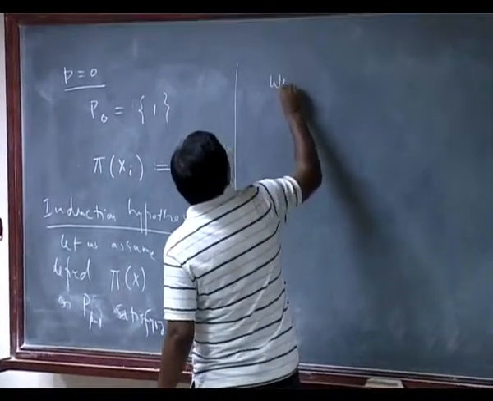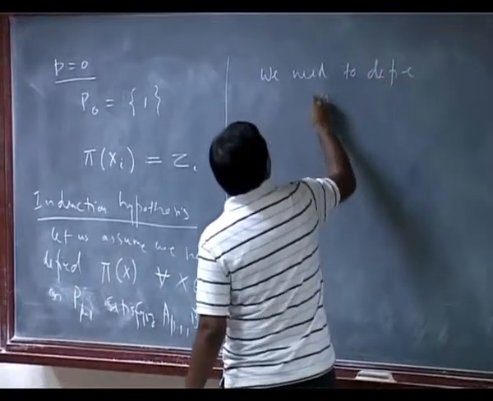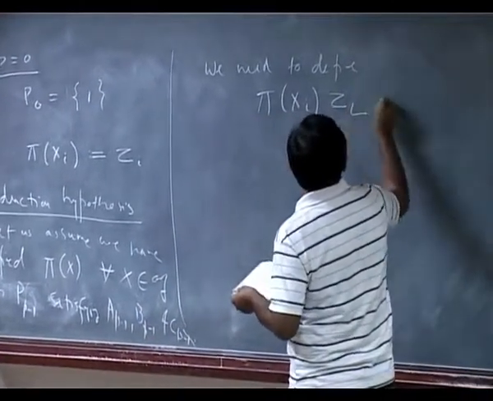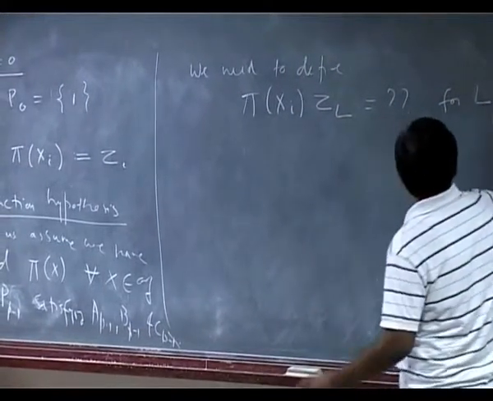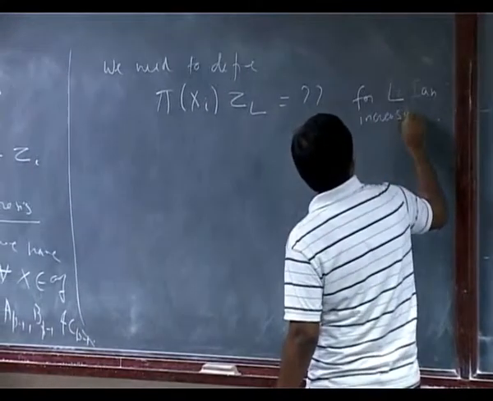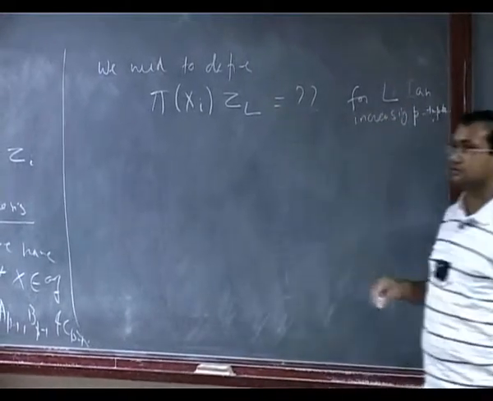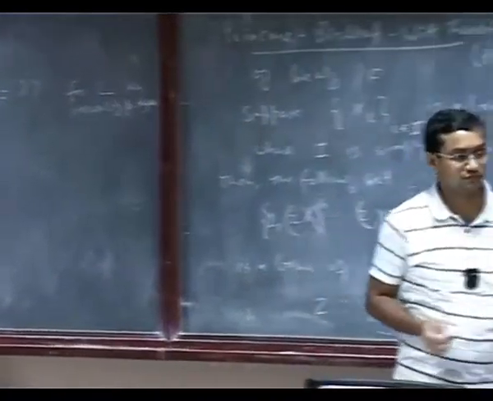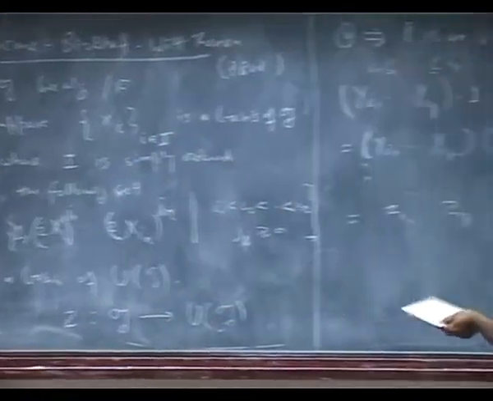So we need to define π(xi) times zL, for L of length p and an increasing p-tuple, right? So I want to define it for the p product now. And further I have to make sure that these three conditions are satisfied.